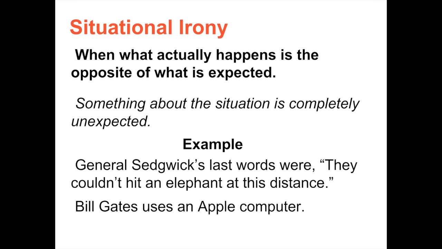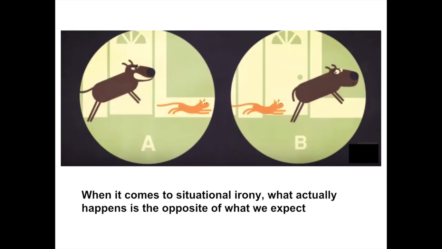Or the fact that Bill Gates, who we know as the founder and creator of Microsoft, actually uses an Apple computer. That would be situational irony because something about the situation is completely unexpected. For example, when you look at picture A, we expect for a dog to chase a cat.